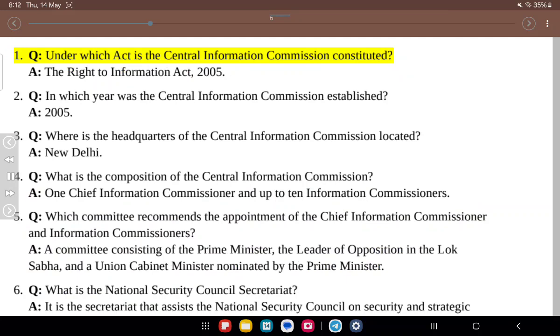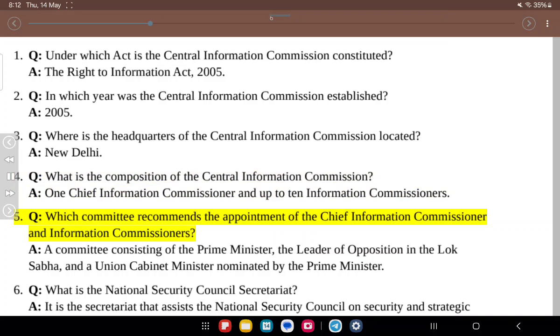1. Q. Under which act is the Central Information Commission constituted? A. The Right to Information Act, 2005. 2. Q. In which year was the Central Information Commission established? A. 2005. 3. Q. Where is the headquarters of the Central Information Commission located? A. New Delhi. 4. Q. What is the composition of the Central Information Commission? A. 1 Chief Information Commissioner and up to 10 Information Commissioners.